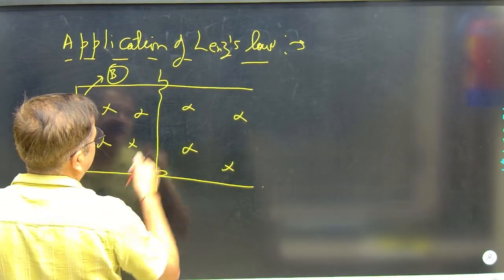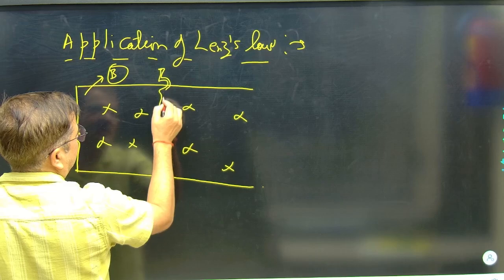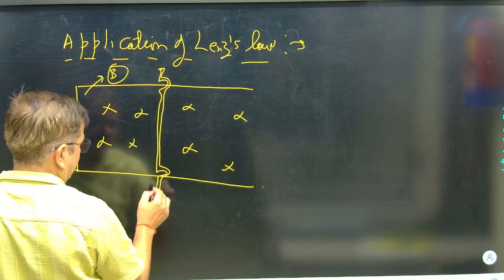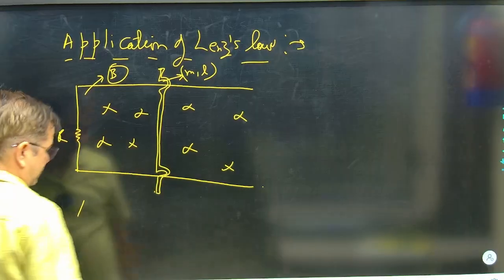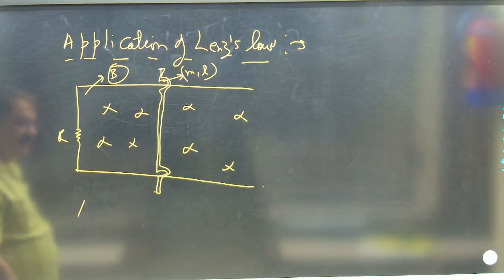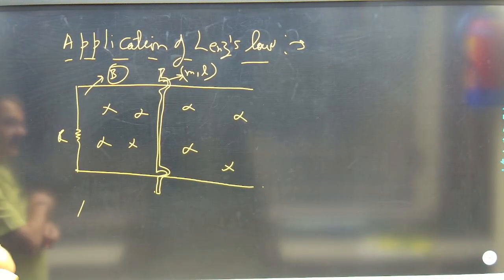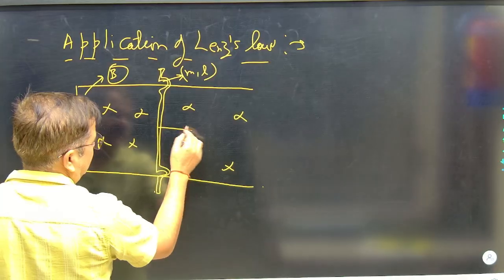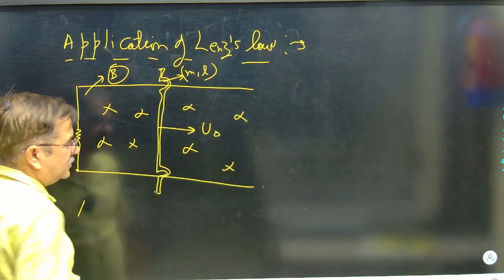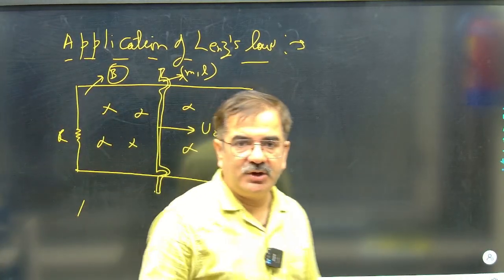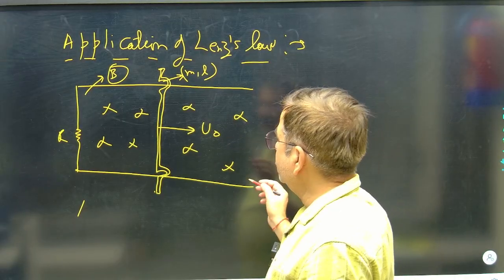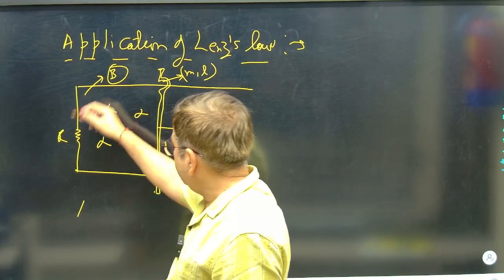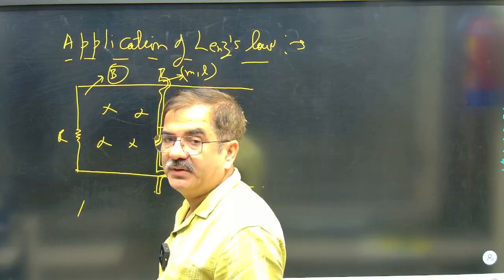The rod has mass M and length L. If it is made to slide with an initial velocity V0 in this direction, what could be the induced EMF in the loop?